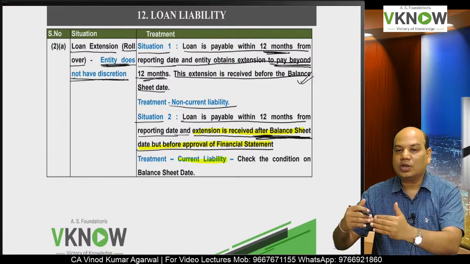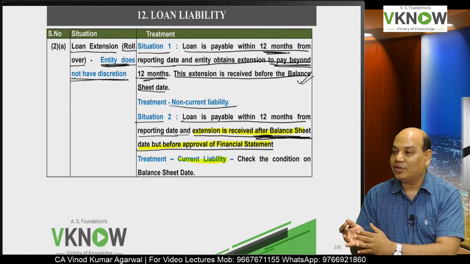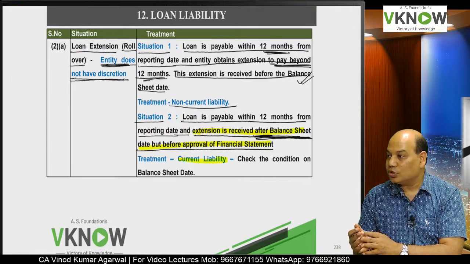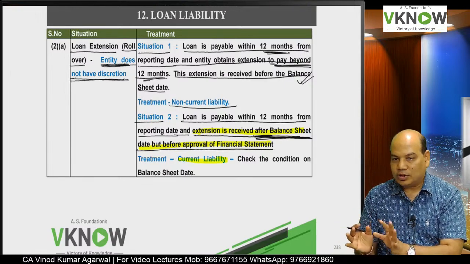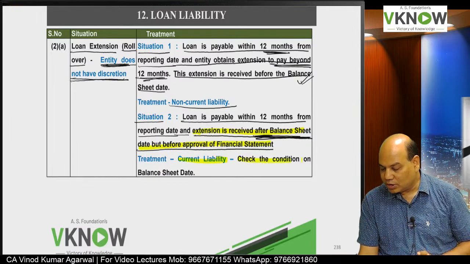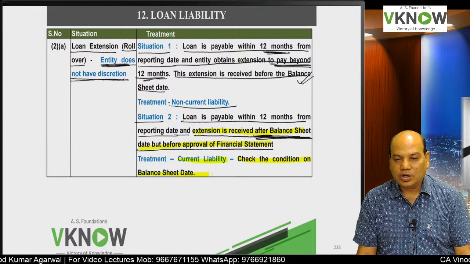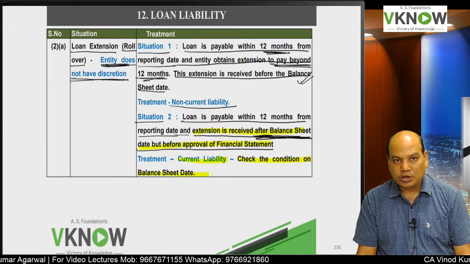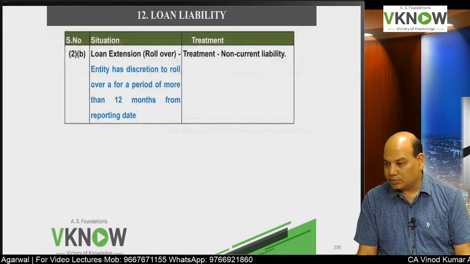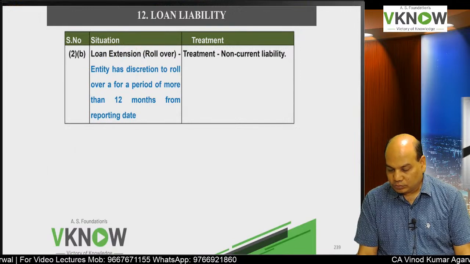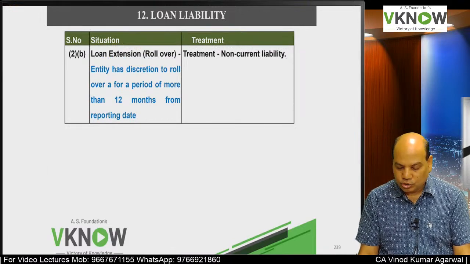New situation has arisen after the balance sheet date. So check the condition on the balance sheet date, and on the balance sheet date, if the loan is payable within 12 months, we will call it current liabilities. 2B is very easy. You can easily answer.